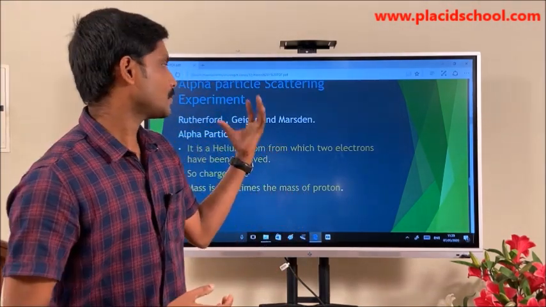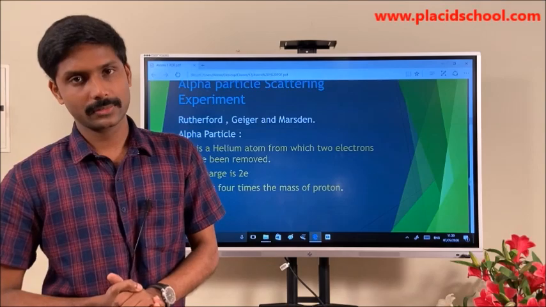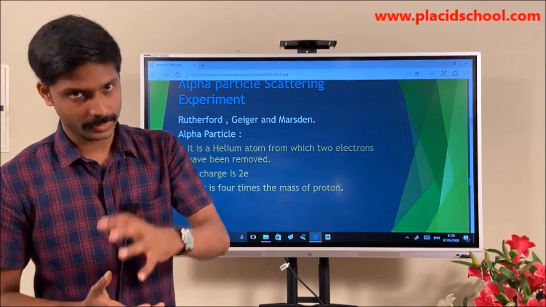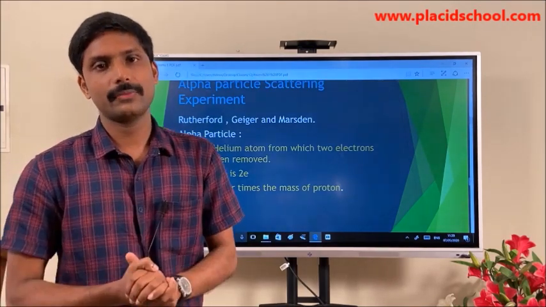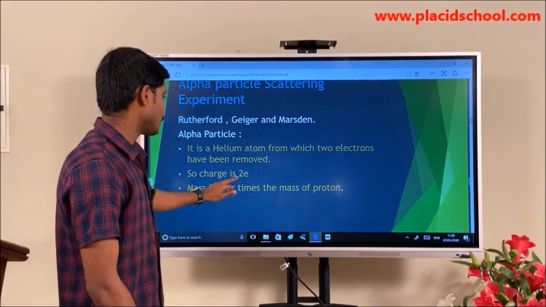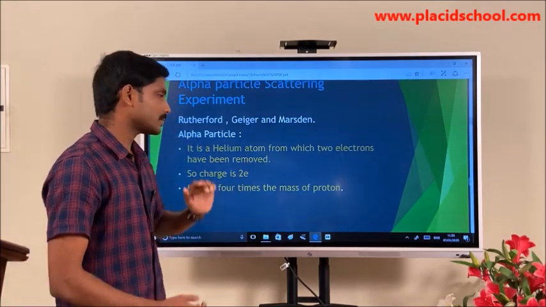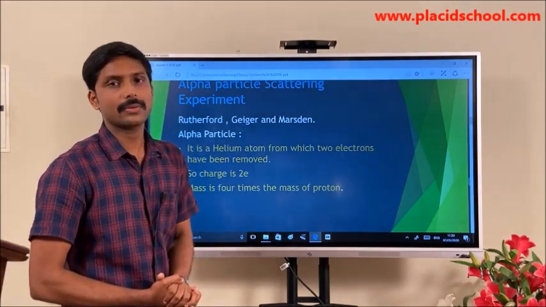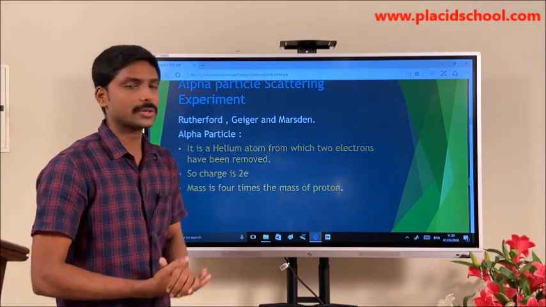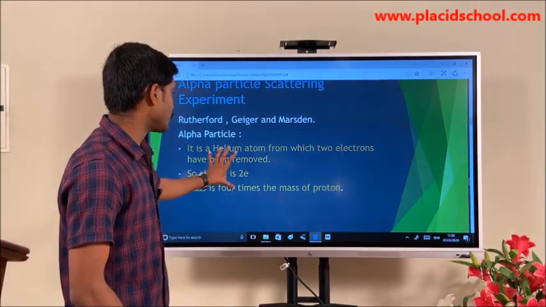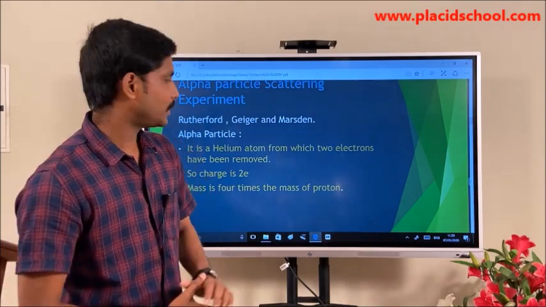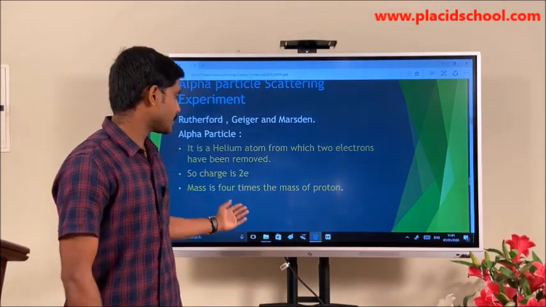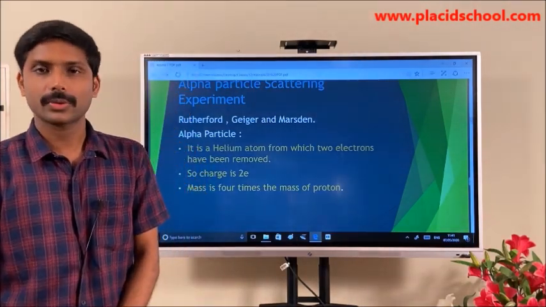periodic table. So what will be the number of electrons that exist there? 2 electrons. If you remove the 2 electrons, what will happen to the charge of the helium then? The charge will be 2e, or simply plus 2e. And what will be the mass of this alpha particle? It will be 4 times the mass of a proton. These are the 2 important things that you have to remember: the charge of an alpha particle is plus 2e and its mass is 4 times the mass of a proton.